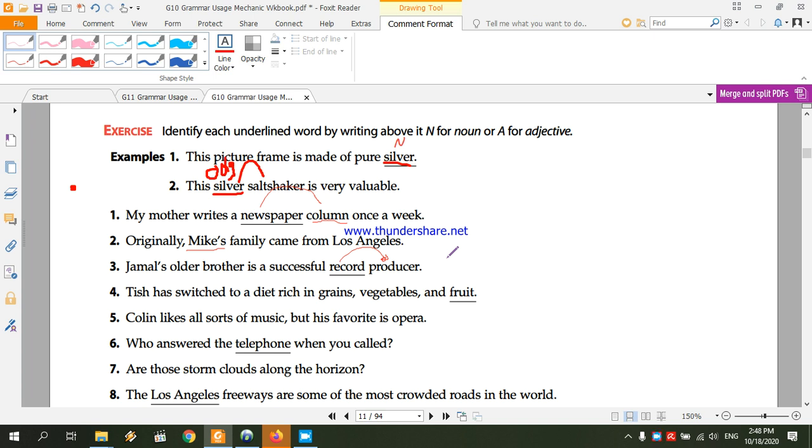So to recap, you should know that we have nouns, we have adjectives, and also we have nouns that may work as adjectives in that they could describe the word following them, or they could describe another noun in the sentence.